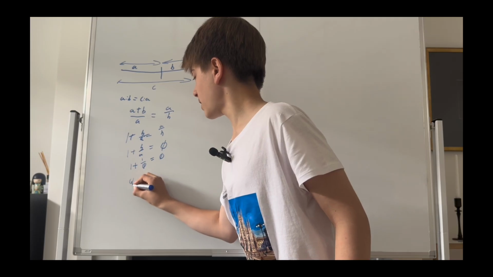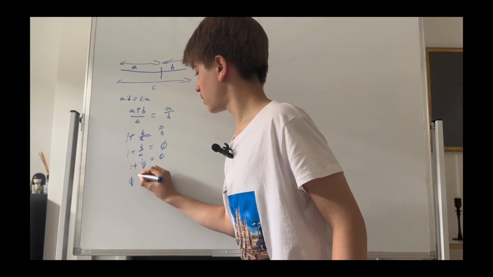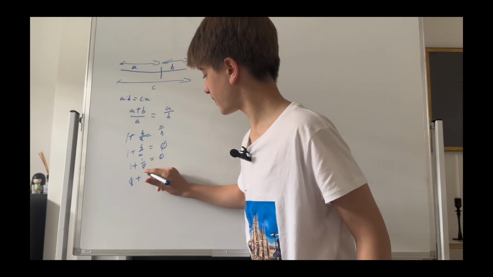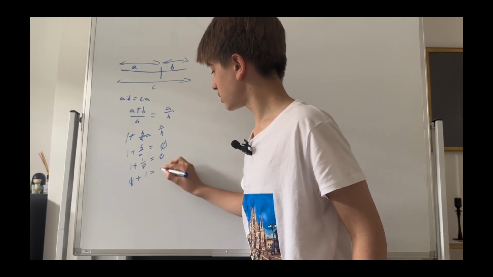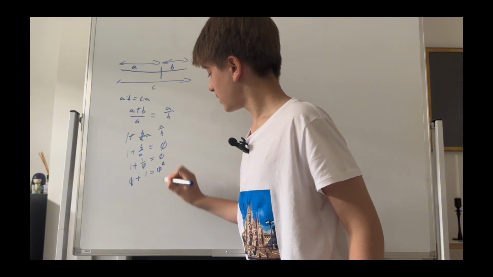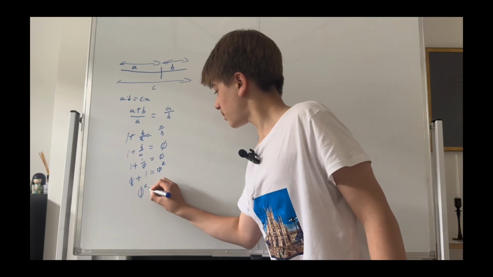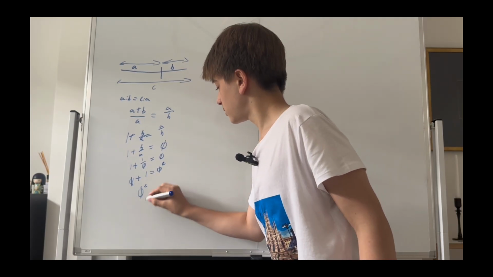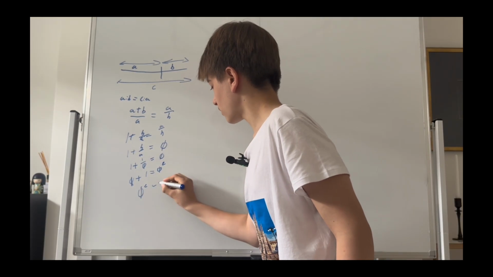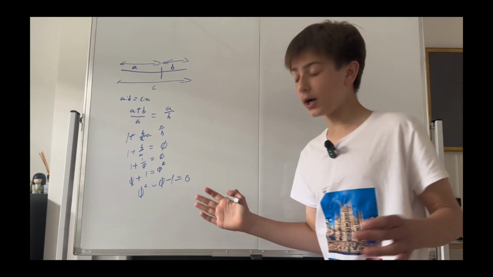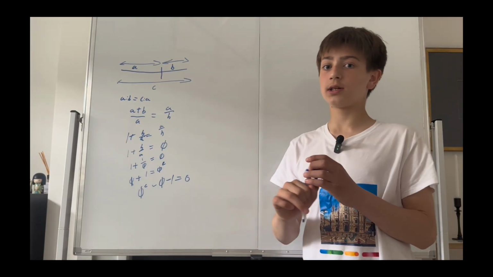So now we get phi plus 1 equals phi squared. Now we can rearrange this to get phi squared minus phi minus 1 equals 0.